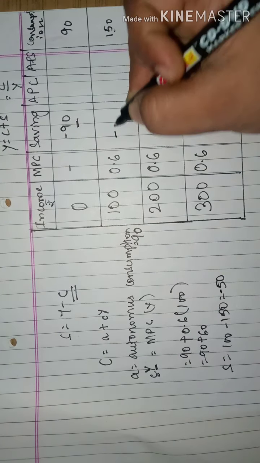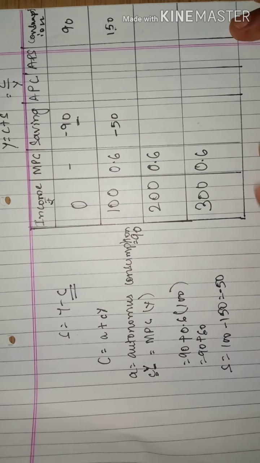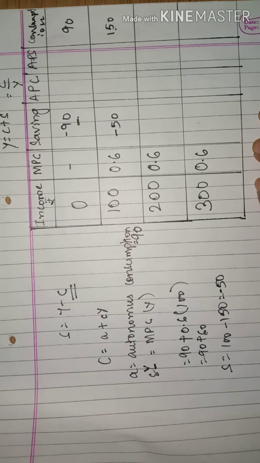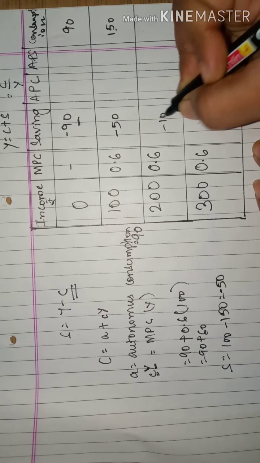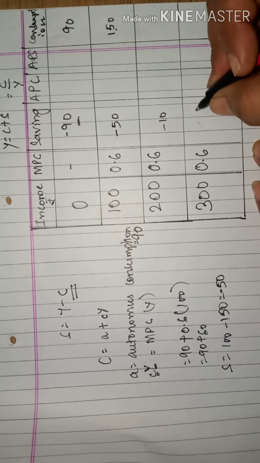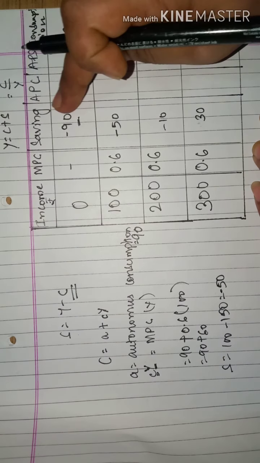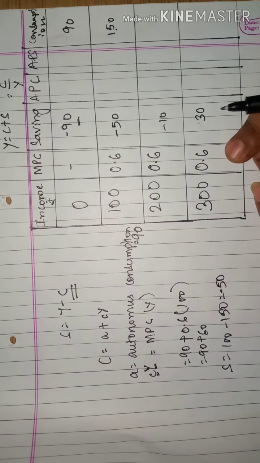So the amount over here is minus 50. I hope I am clear how I calculated minus 50. Now next I will get minus 10. Just calculate with the formula. Then I will get plus 30. Now I have received all savings, MPC.